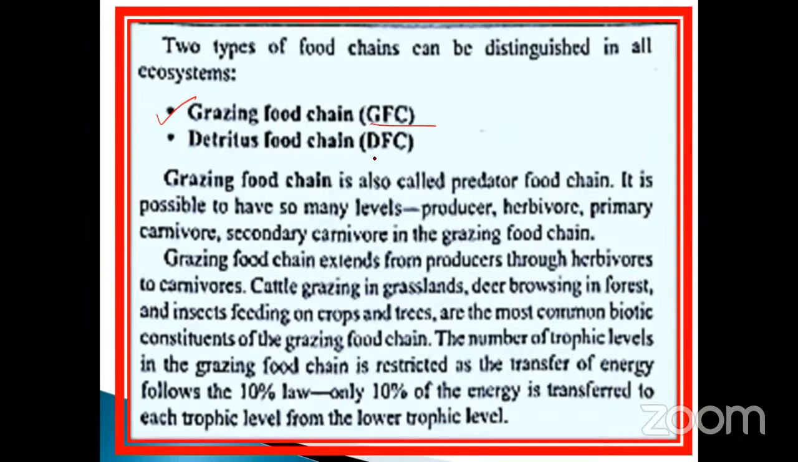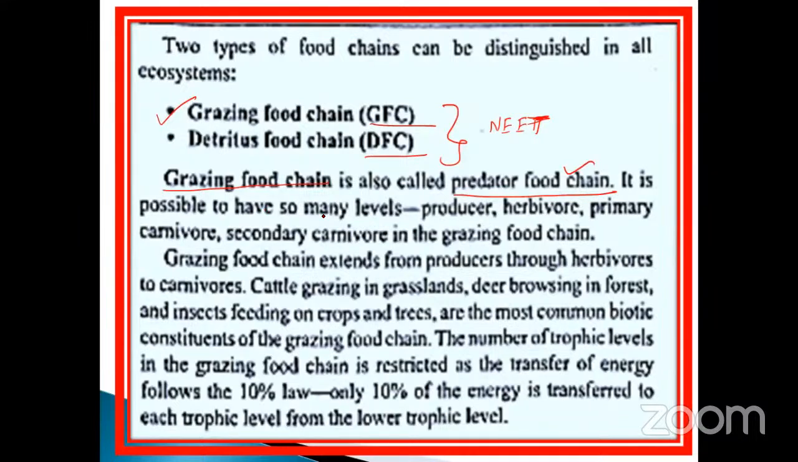The other is the detritus food chain, DFC in short form. Sometimes they may ask the question in NEET in the expansion manner. Okay, my dear, NEET. First of all, note down the grazing food chain. The grazing food chain is otherwise called the predator food chain.